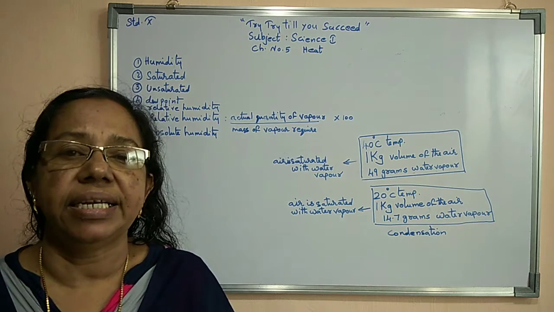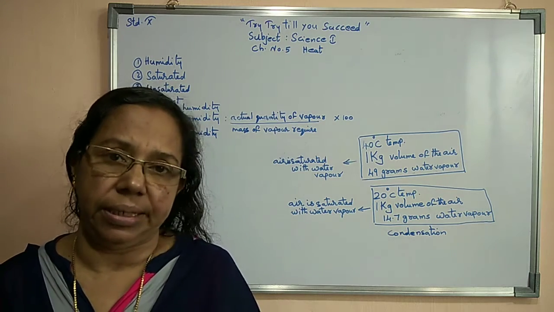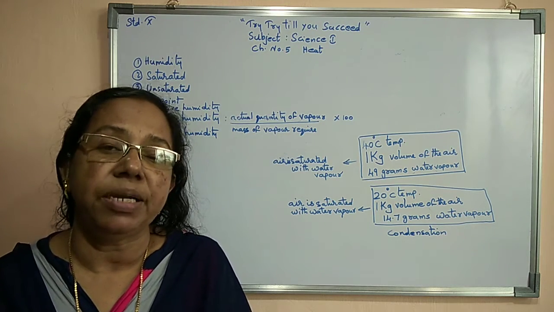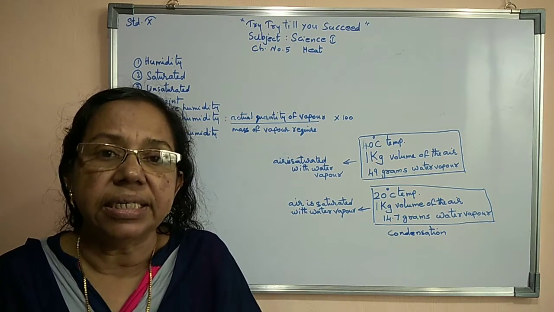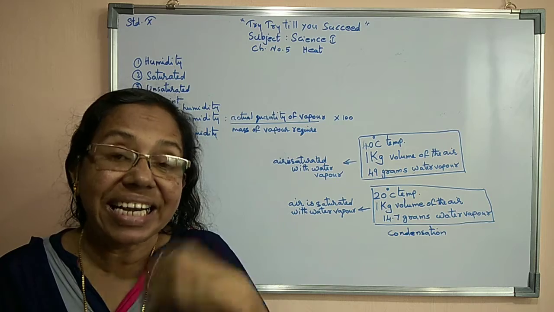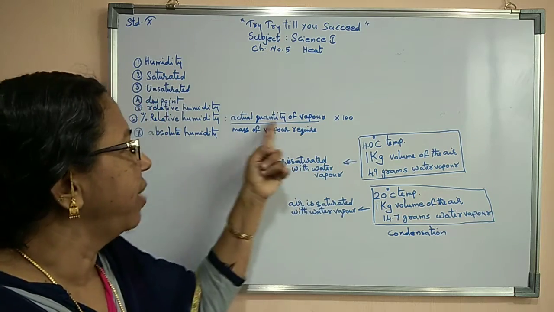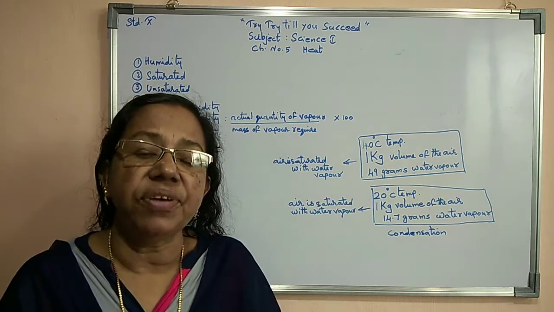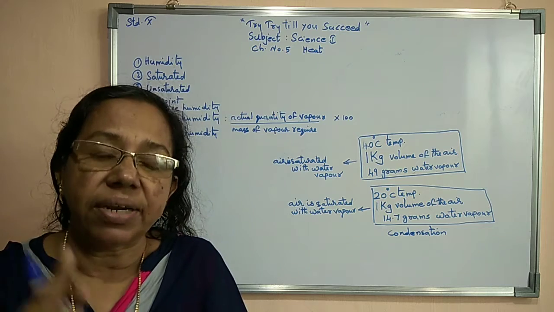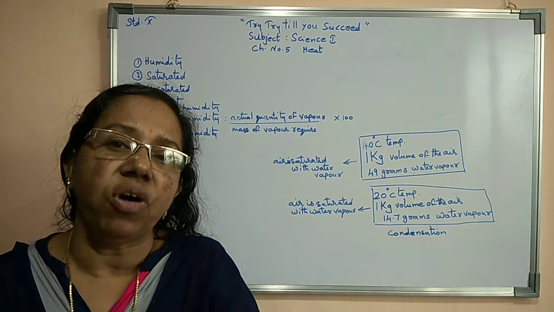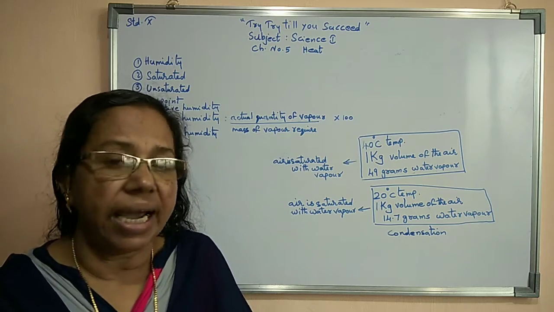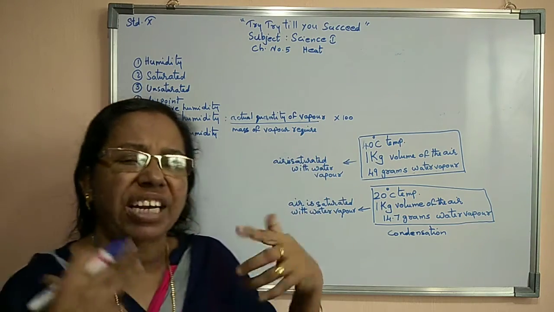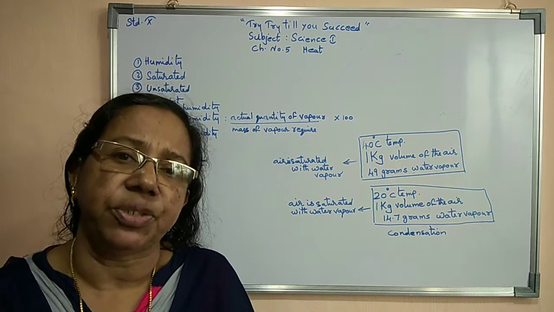So once again, relative humidity is the ratio of the actual mass of water vapor present in the given volume of air at a particular temperature to the mass of water vapor required to saturate it.